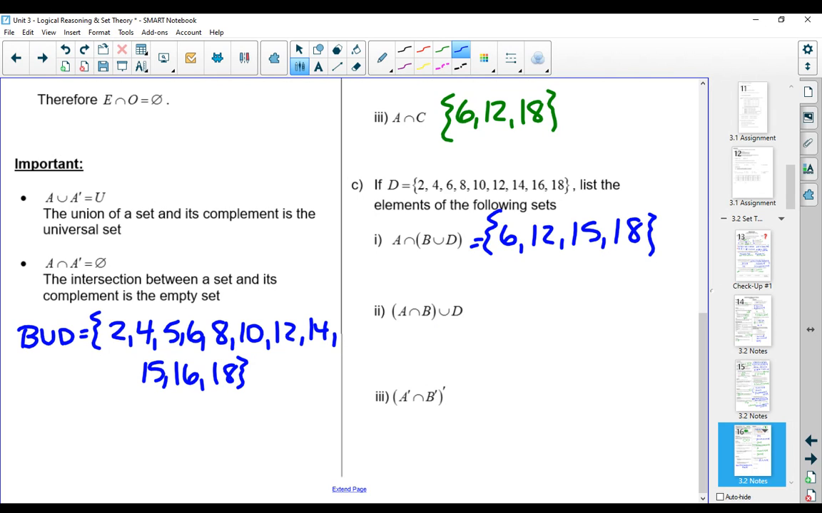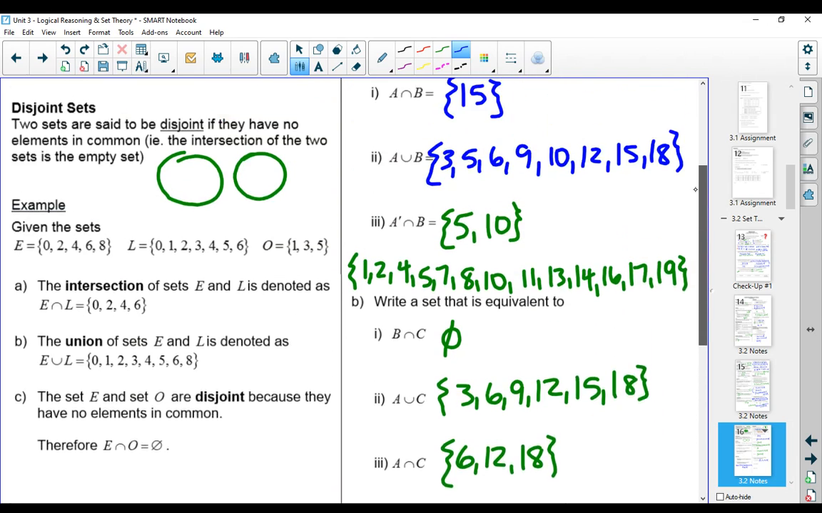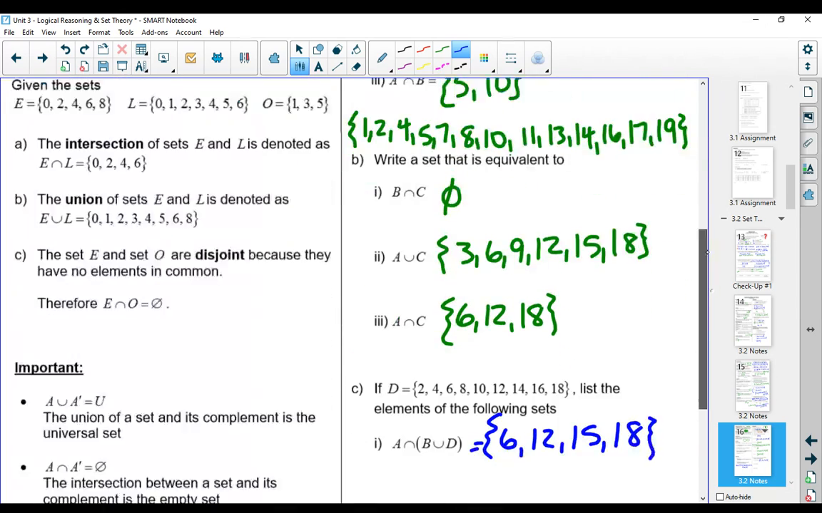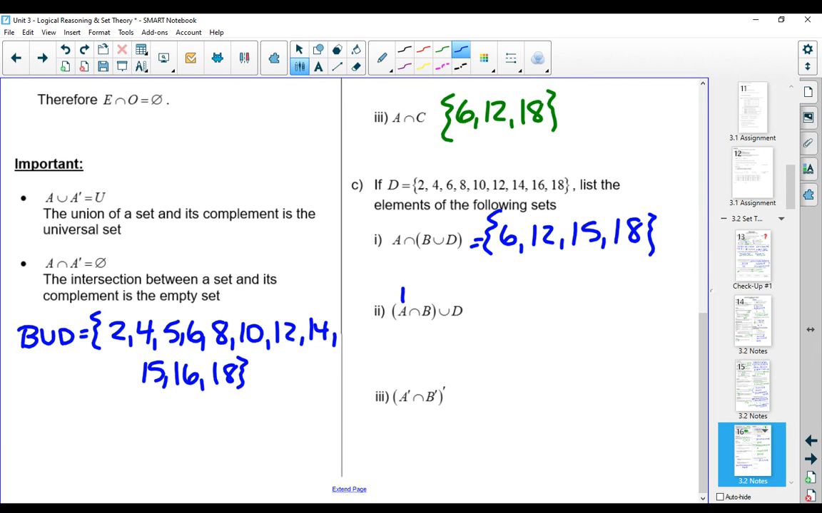All right, so the next one is A and B or D. So the first thing we have to do is figure out what A and B is. Well, we know from above here that A and B was 15. So A and B is 15. So it's D plus that 15. So we would have 2, 4, and so on. Then we add in the 15, and that would be our entire set.